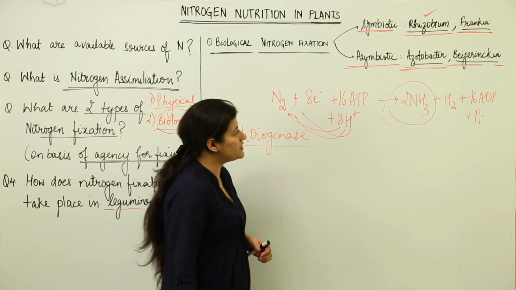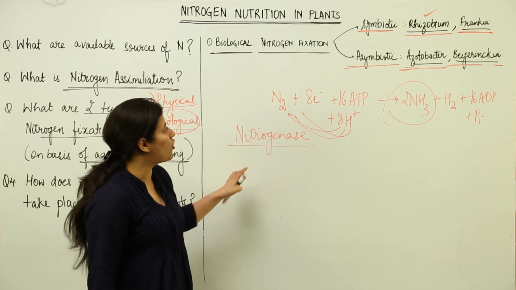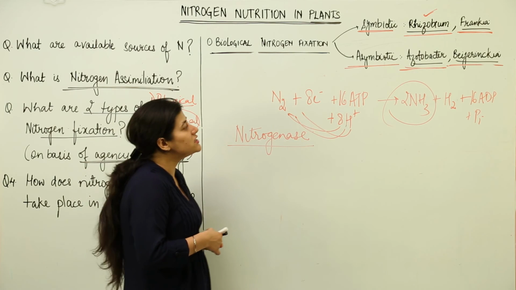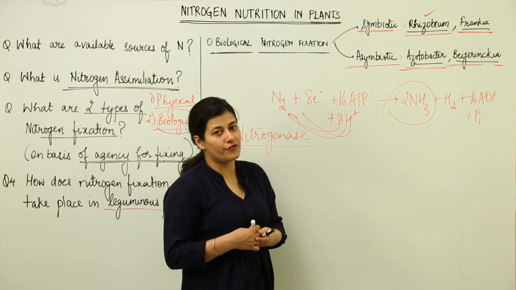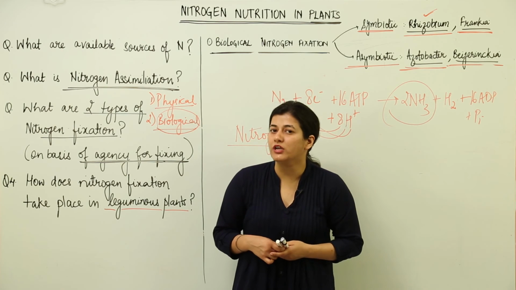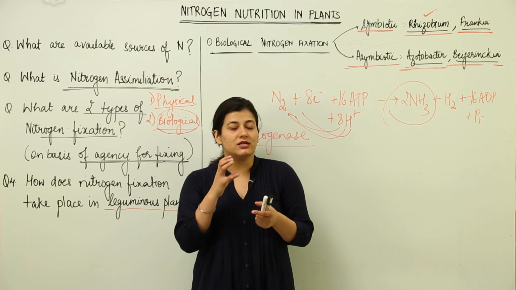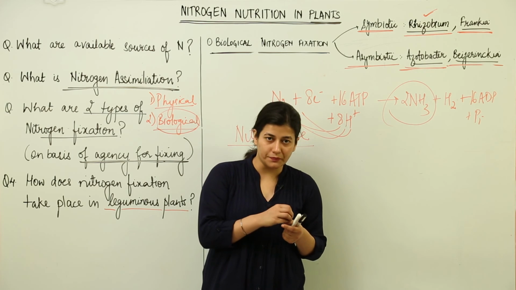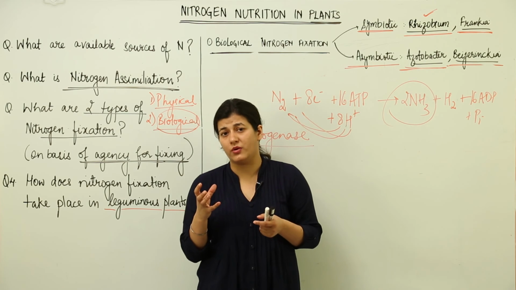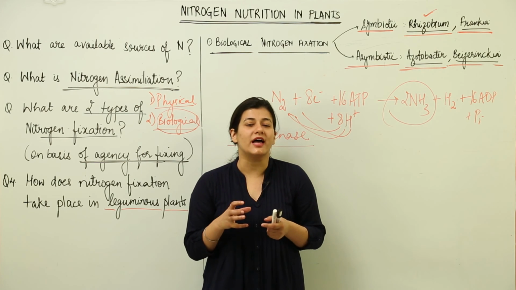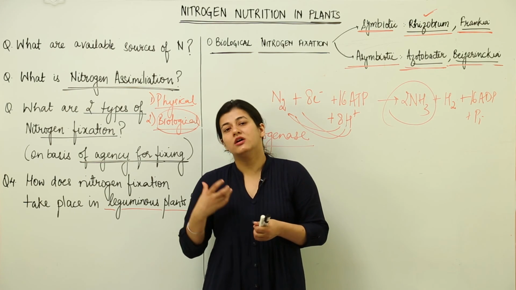Now what happens next to this ammonia, which is formed as a result of biological nitrogen fixation, is studied under the fate of ammonia. In the fate of ammonia, we know that there is reductive amination which takes place. This ammonia gets associated to some amino acid like alpha ketoglutaric acid in the presence of an enzyme, and it forms glutamic acid.